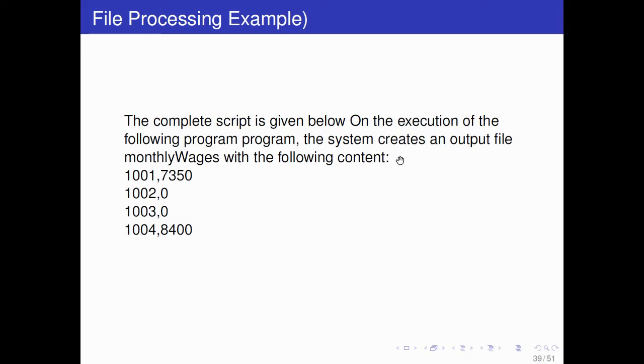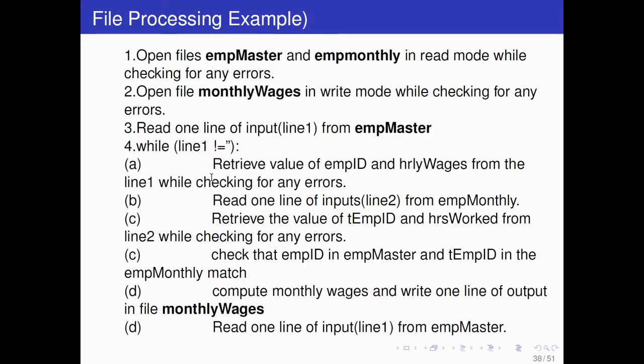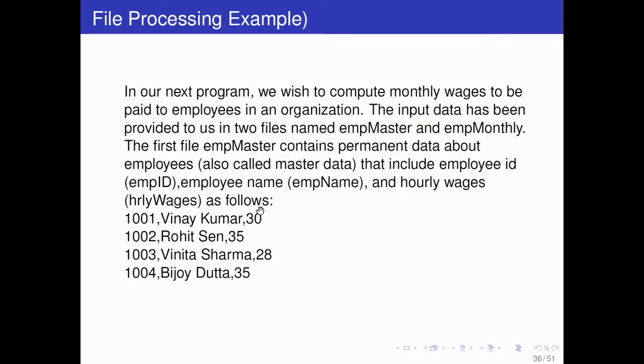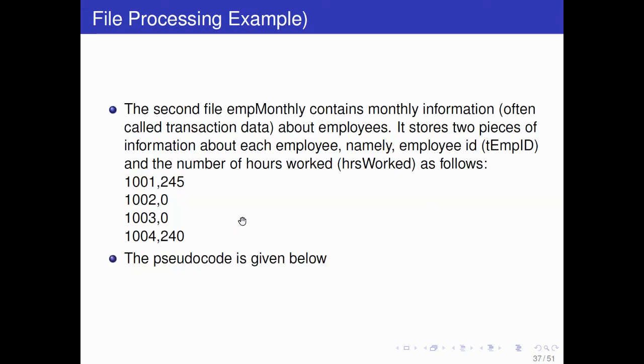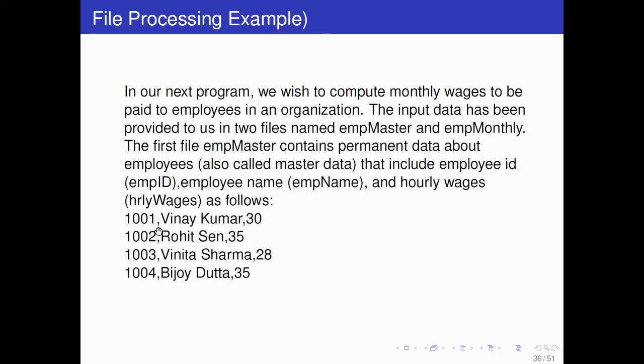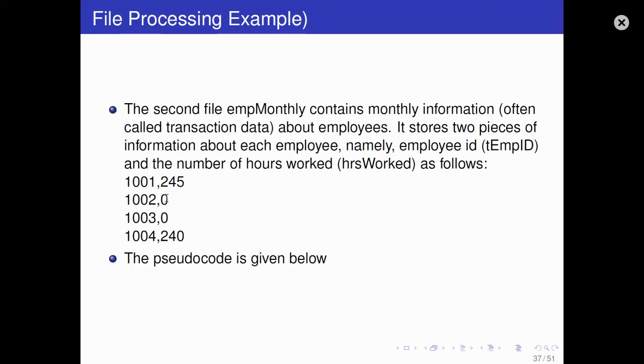The complete script is given below. On execution of the following program, the system creates an output file monthly wages with the following content. See, here 245 is the number of hours worked and the per hour wage is 30. So 30 into 245 it will do, and 7350 will be generated here. Similarly, the second employee worked 35 hours. Sorry, here is the hourly wages: 35 rupees is the hourly wage, and it worked for 0 hours. So the final file will contain 0 as the monthly wage.